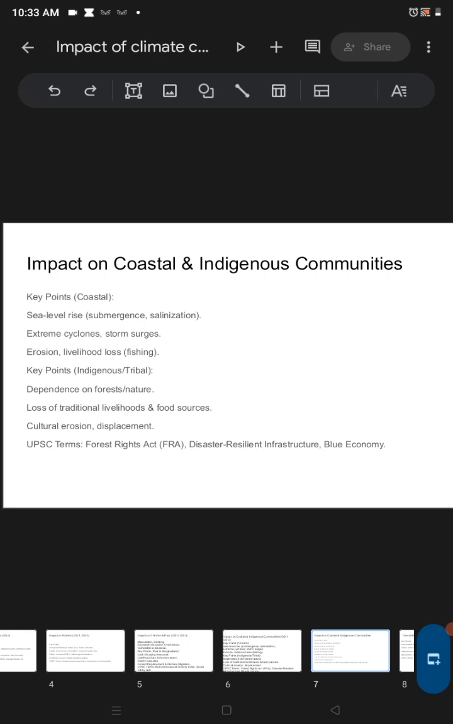That will be the Forest Rights Act. Under this, we can give protection to the tribals, preventing them from displacement. Resilient infrastructure for the coastal areas, so that we can combat the disasters of storms and cyclones, and blue economy, which will help the fishermen not lose their livelihood, as they depend mainly on the sea.